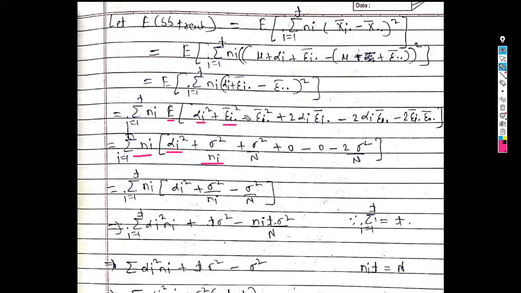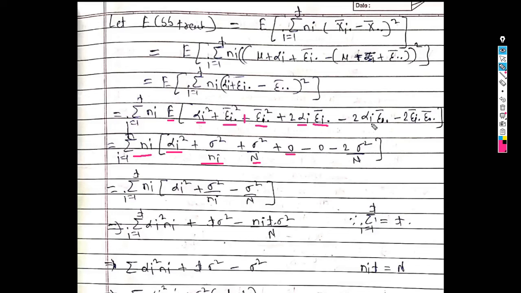Then the expected value of epsilon dot dot bar square is sigma square upon capital N, then plus 2 times alpha i into the expected value of epsilon i dot bar, which is 0, so we get 0. Minus 2 times alpha i into the expected value of epsilon dot dot bar, which is 0, so here we get 0.